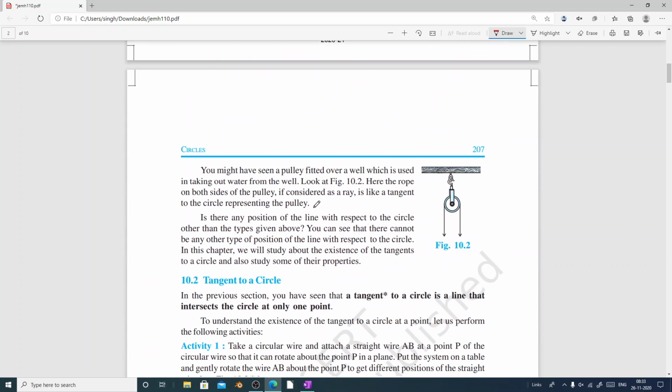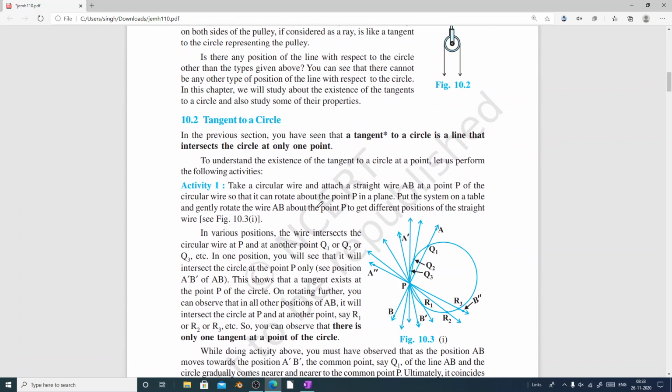So now here we can see another case. In a circle we know there are infinite points, and if we try to draw different lines from a point, say P, let P be any point on the circle, then from that point P we can draw one and only one tangent. If we try to draw other lines from that point P on the plane, we will see that they all will become a secant. So from one point on a circle, only one tangent is possible.